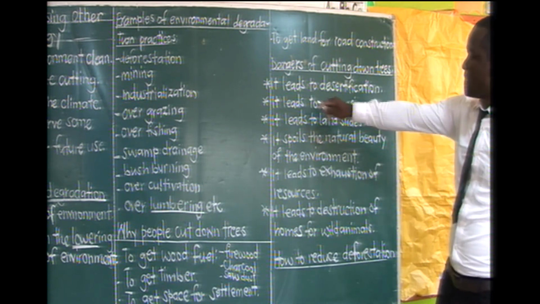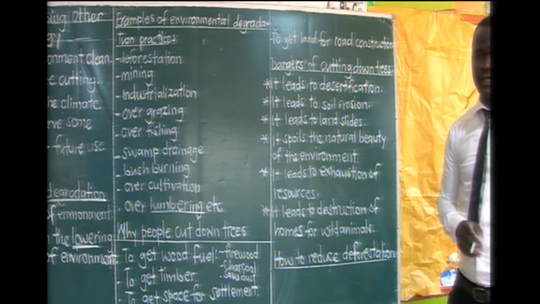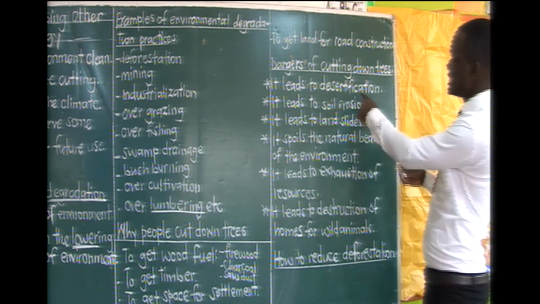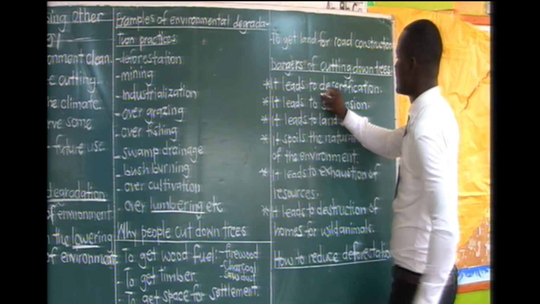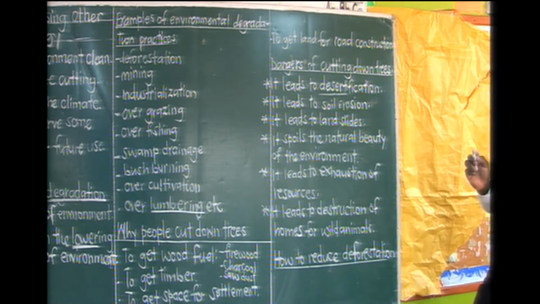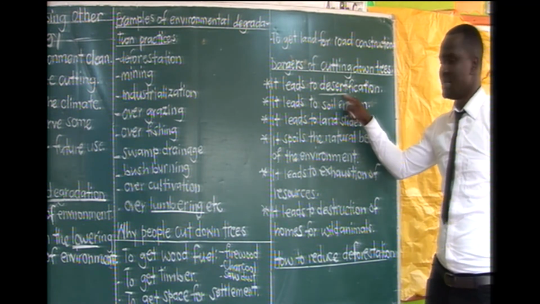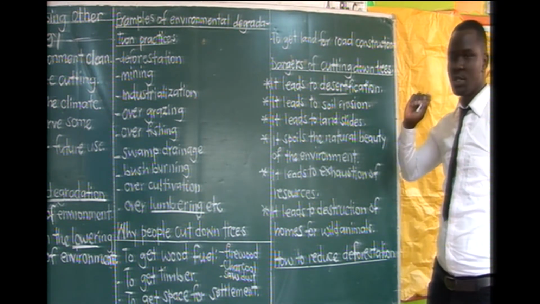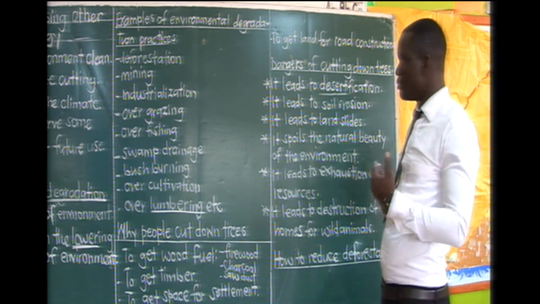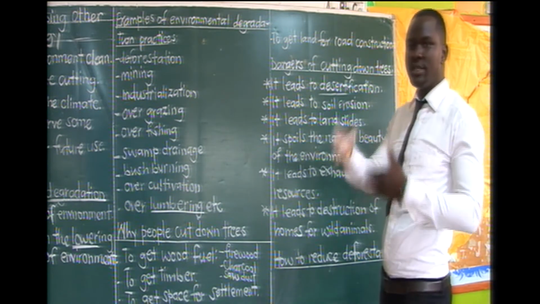One, it leads to desertification. The word is desertification. When we see the word desertification, you will find that it comes from the word desert. Therefore, desertification means an area turning into or beginning to experience desert conditions.